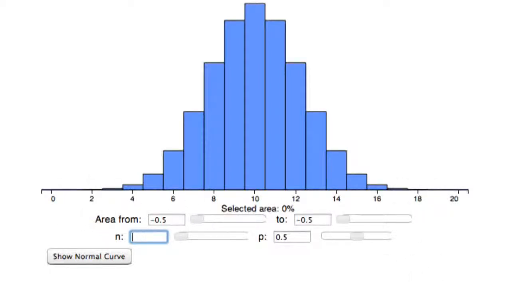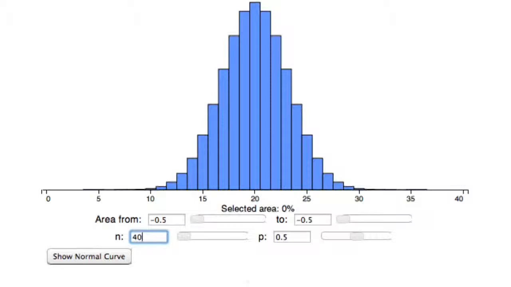And what if we up that to 40 tosses? What do you think is going to happen? It's going to squish in some more. There you go. And the proportion of heads is getting closer and closer and closer to 50%. The chance that you are away from 50% is getting small. More and more of the proportion scale is showing very little probability.